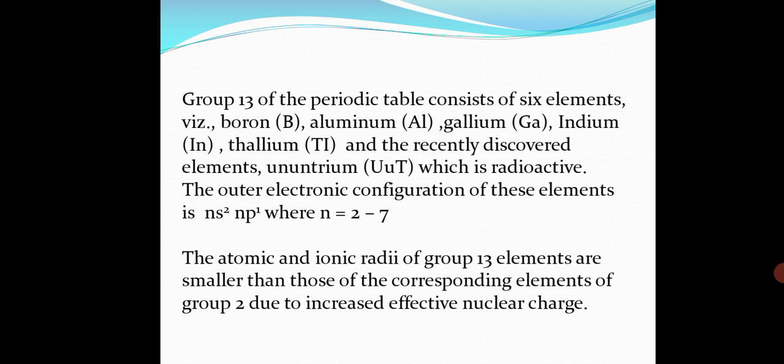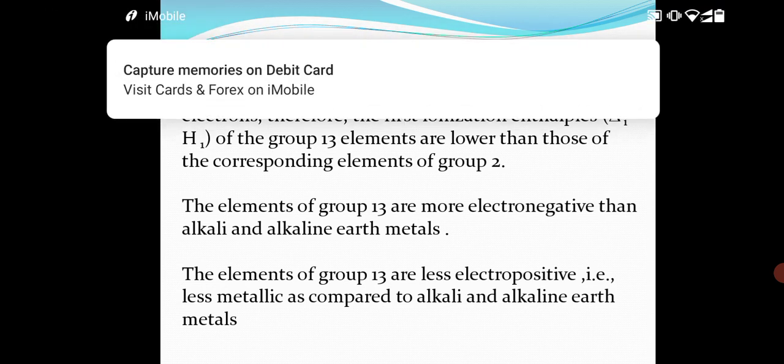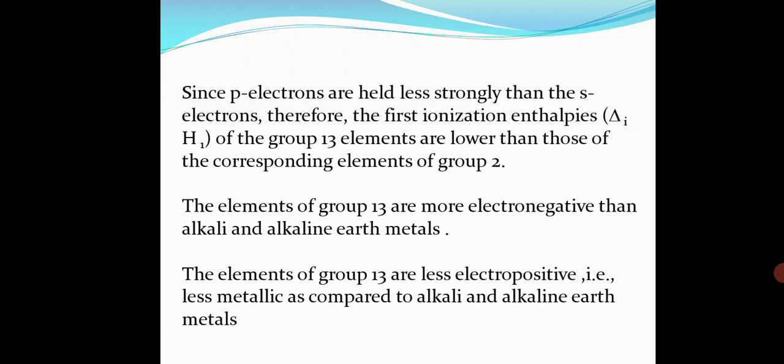Since p electrons are held less strongly than the s electrons, the first ionization enthalpies of the group 13 elements are lower than those of the corresponding elements of group 2.